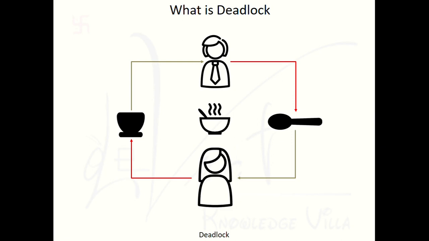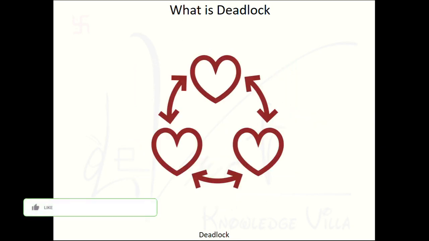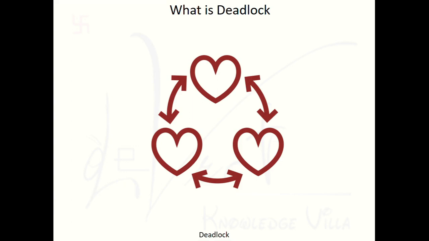Same thing, if you have seen movies and serials with a love triangle, we can say that the love triangle in movies and serials is an example of deadlock. Let's understand with some technical things.